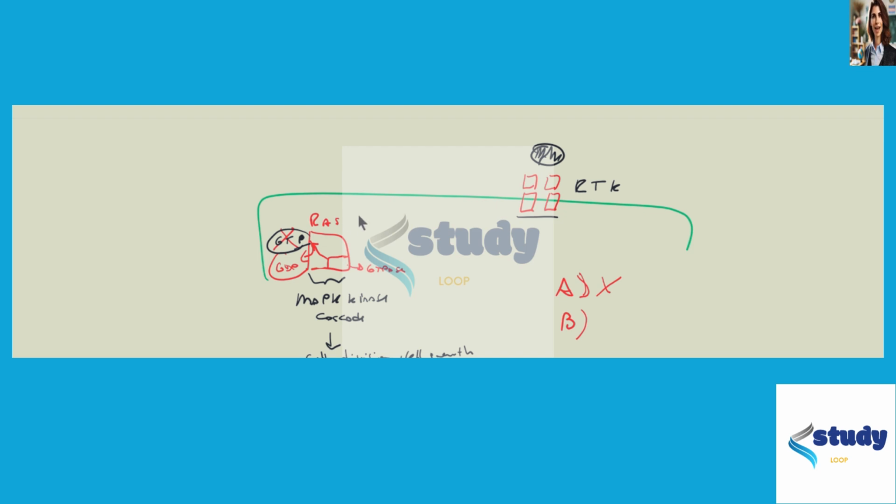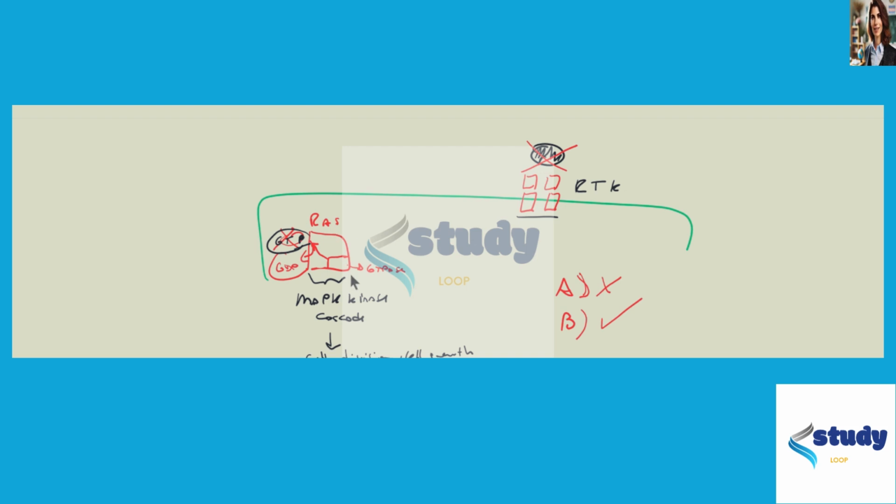Option B says RAS, when bound to GTP, becomes permanently active, even in the absence of the ligand, and no longer regulates cell division. This is so true. Remember that RAS becomes active and binds GTP when the ligand binds to the receptor tyrosine kinase. Once the ligand is not there, the GTPase is going to break down GTP into GDP, and the RAS protein becomes inactive.